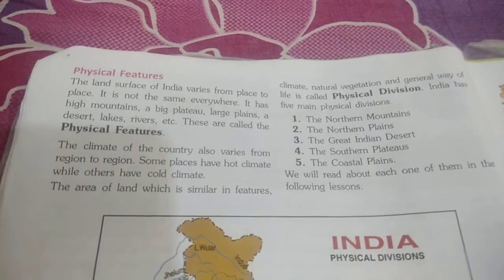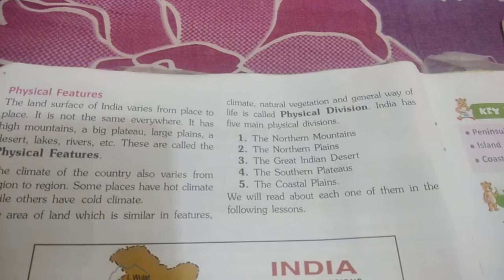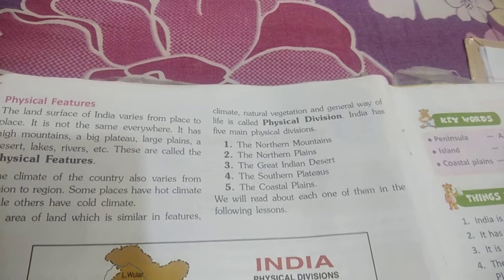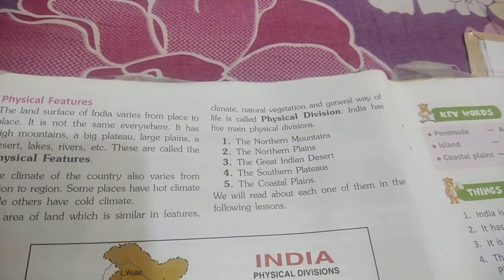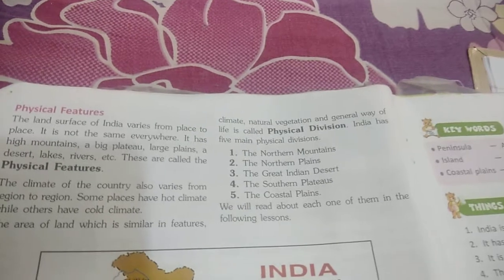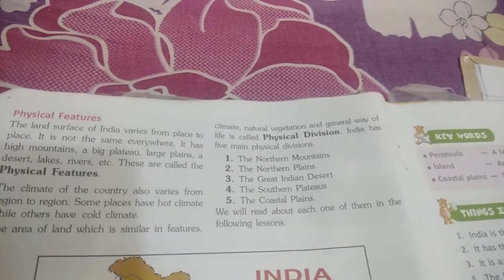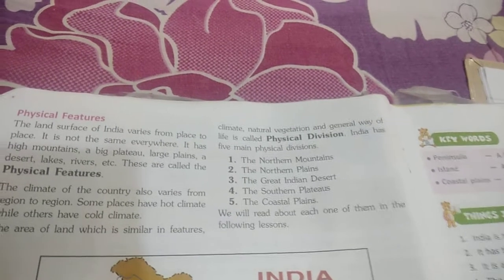Somewhere we have hot climate and somewhere we have very cold. So the area of land which is similar in features, climate, natural vegetation and general way of life is called a physical division. Physical divisions are those in which some features are similar, climate is the same, natural vegetation is the same, and general way of life means people live in the same way. Their costumes are the same. So they are known as the physical divisions.